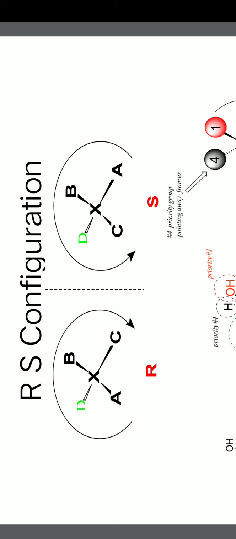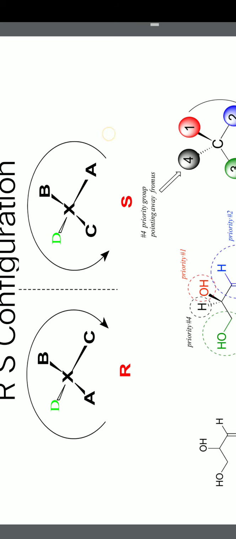If A is first, B is second, C is third, and D is fourth, then we keep D on the outside, on the opposite side, and we observe from the rear side, opposite to D. If A, B, C are clockwise, that is first, second, third clockwise, it is called R. If A, B, C are anti-clockwise, it is called S. This is the method of identifying R and S configuration.